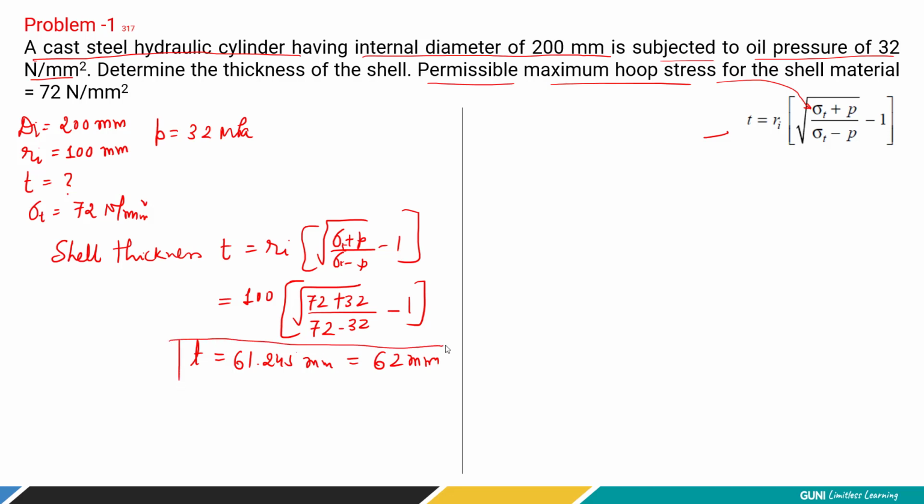This is a simple numerical where we have considered only tangential stress, right? Why have we not considered radial stress? Because radial stress has a lower value. Its maximum value is equal to minus P, and here P is given as 32, right? It is always a lower value, but the permissible stress we have considered is 72. So we have to consider the maximum stress condition, and based on that, we need at least 62 millimeter thickness of shell.